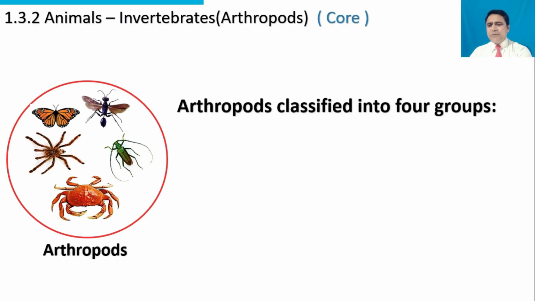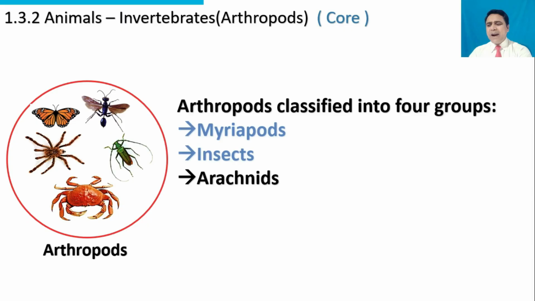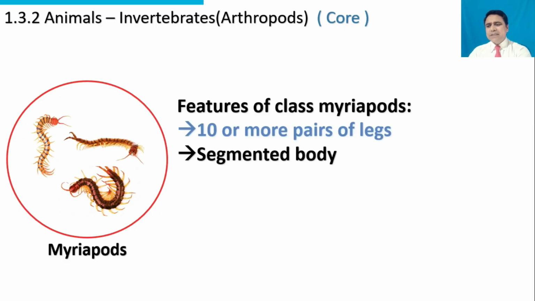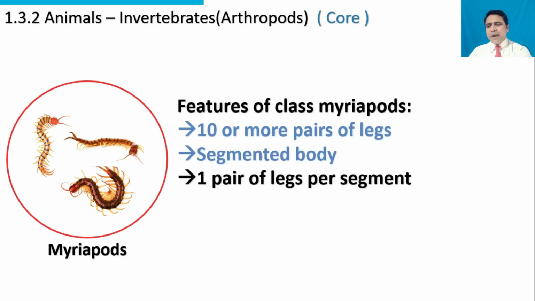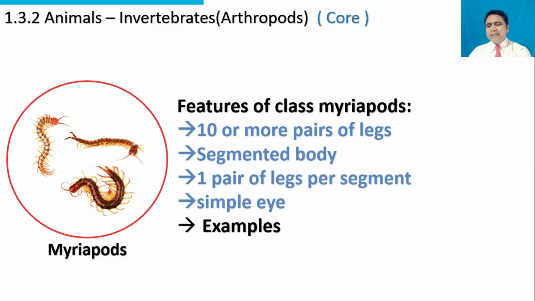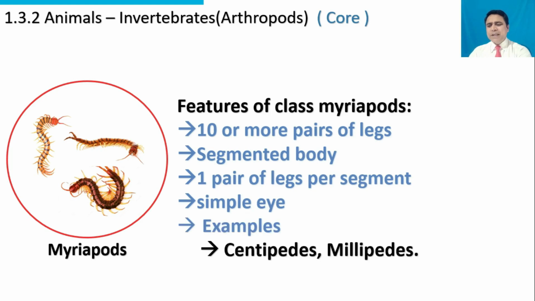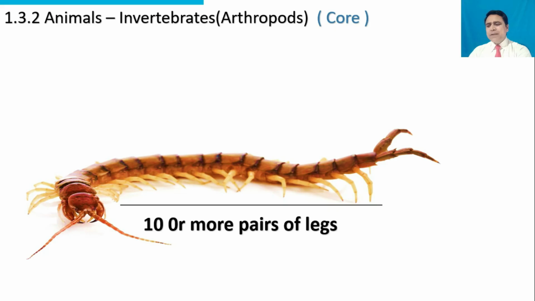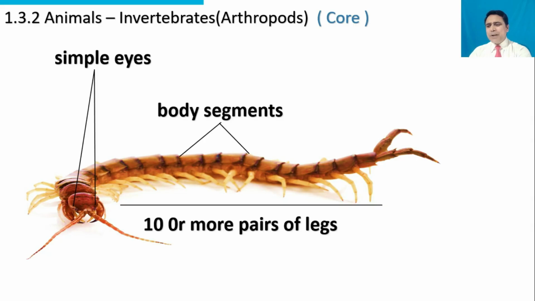Arthropods are classified into four groups: myriapods, insects, arachnids, crustaceans. Features of class myriapods: 10 or more leg pairs, segmented body, one pair of legs per segment, simple eyes. Examples are centipedes and millipedes. This is a centipede: 10 or more leg pairs, simple eyes, body segments.